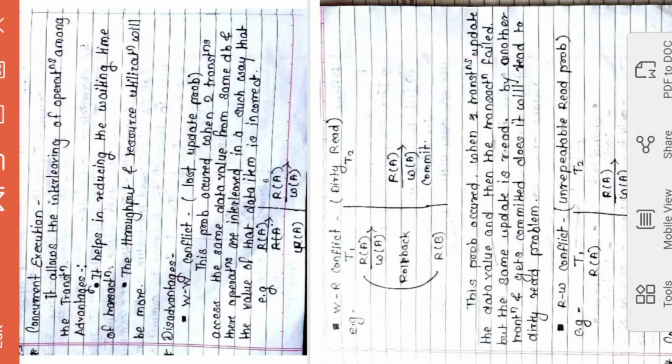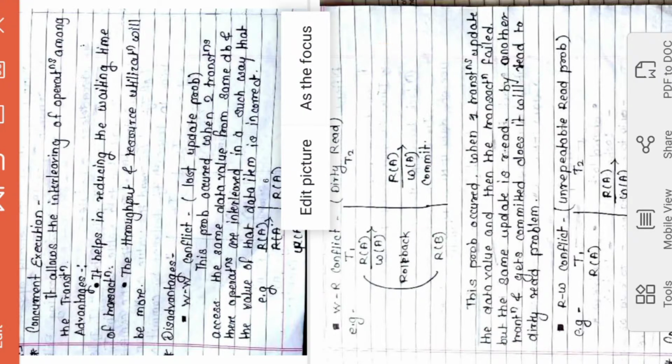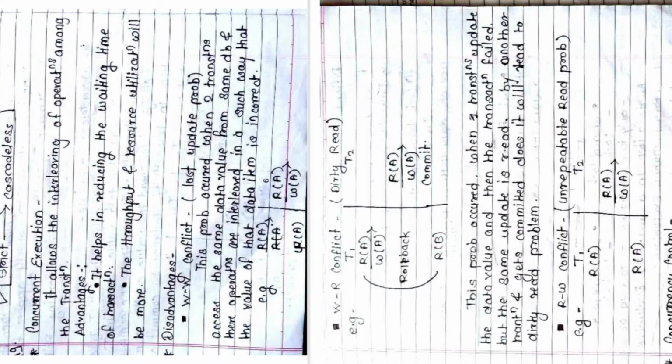In the previous lecture, we started with concurrent execution. What do you mean by concurrent execution? The advantages and disadvantages of concurrent execution we have discussed. I will quickly revise it and then we will move to the other topic. Concurrent execution is where the interleaving of operations is allowed. It will not get executed serially, right?